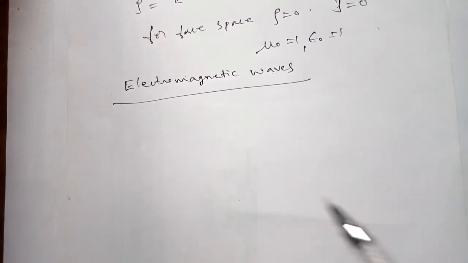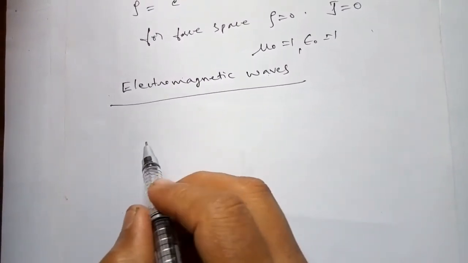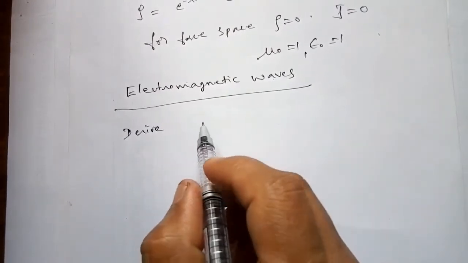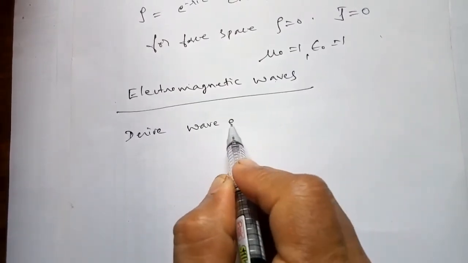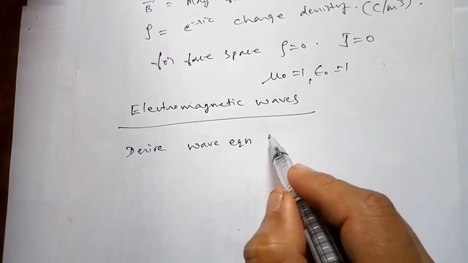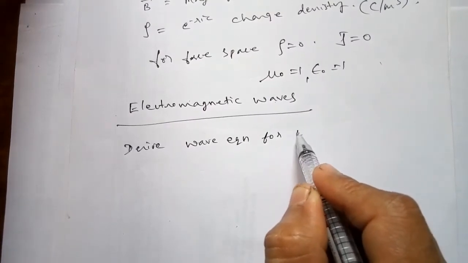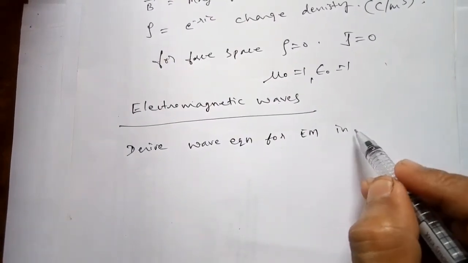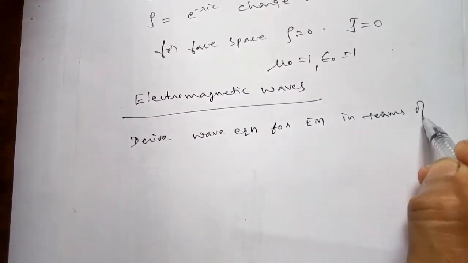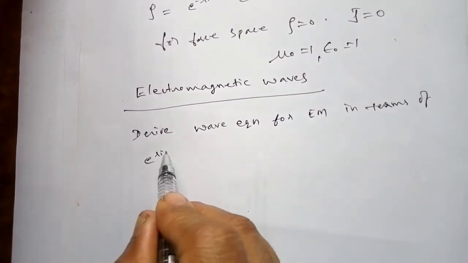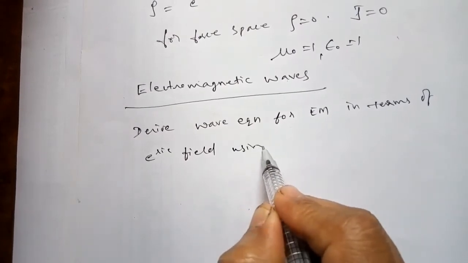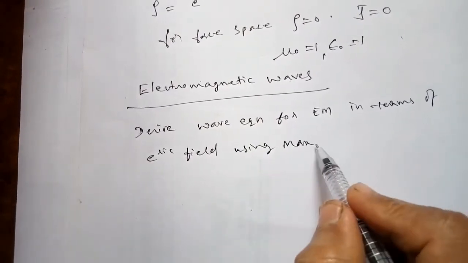So now we are going to derive the wave equation for electromagnetic wave in terms of electric field using Maxwell equation.